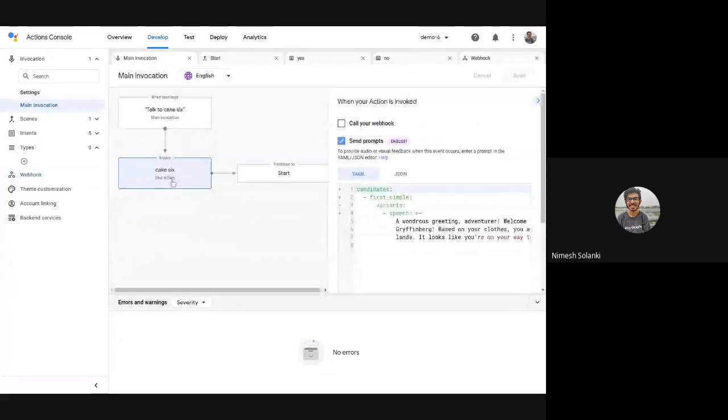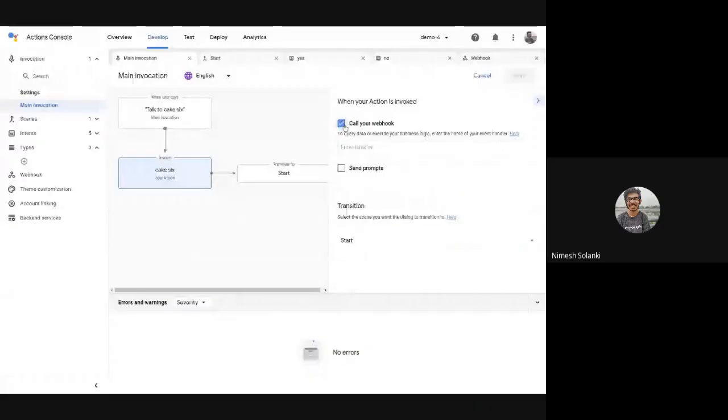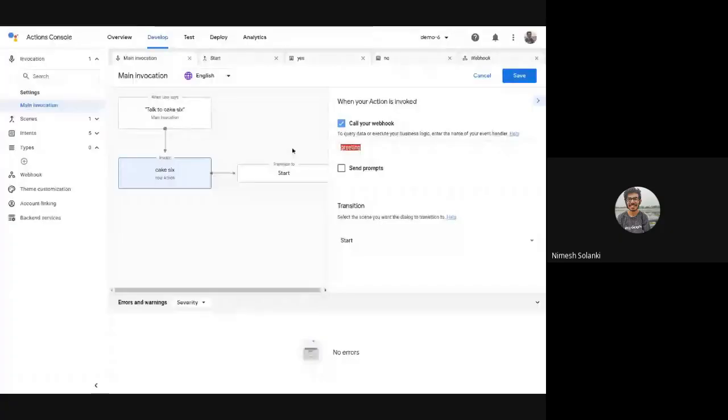Instead of sending the prompts, please uncheck that and check this call your webhook, and we'll simply use the greeting handler name. Yeah, greeting, singular. I was just checking whether it's greeting or greetings. So it's singular greeting, and make sure that you save, and let's test it out.